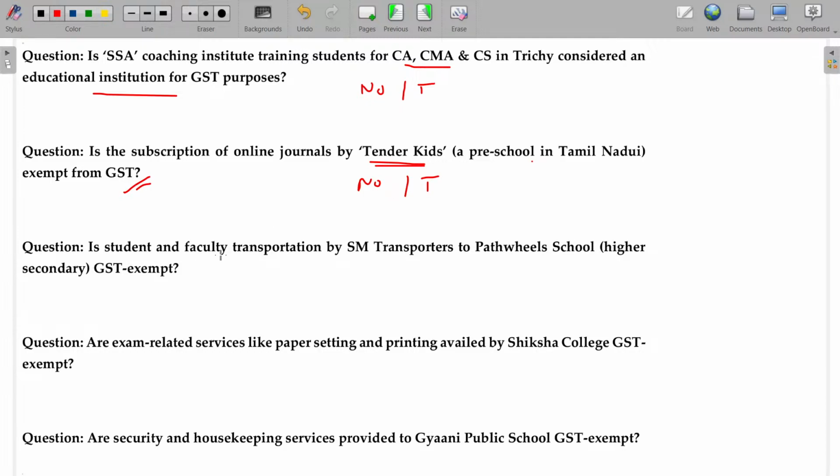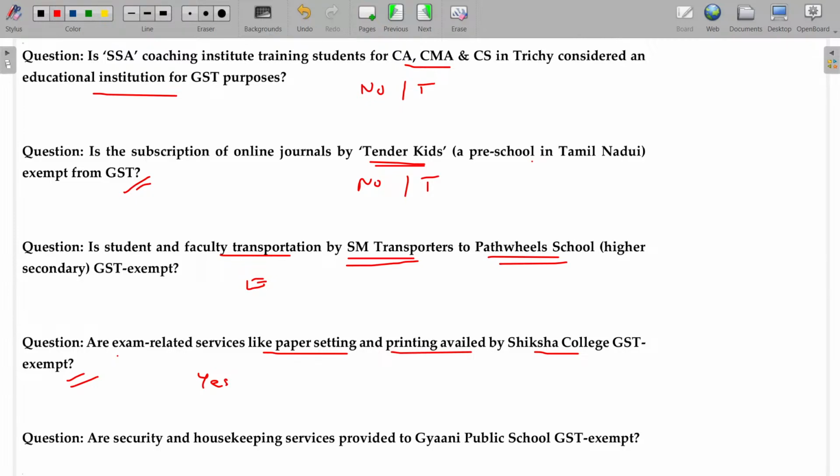Is student and faculty transportation by SM Transporters to Path Wheels School, higher secondary, exempt? Transportation service rendered up to higher secondary will be exempt. And are exam related services like paper setting and printing availed by Shiksha College GST exempt? Yes. They need to outsource the printing and other things for question paper setting, which is a primary requirement for the colleges to conduct the examination.